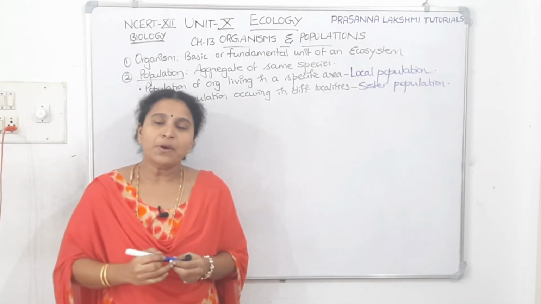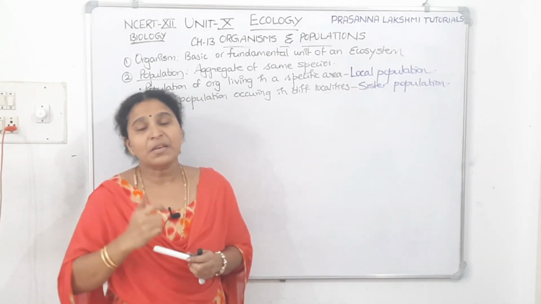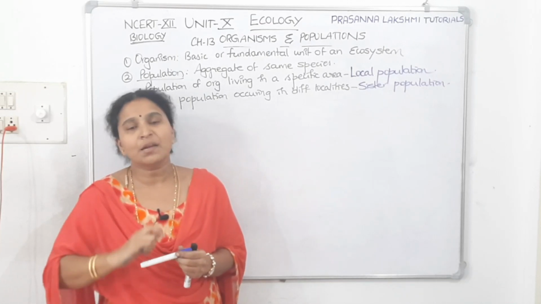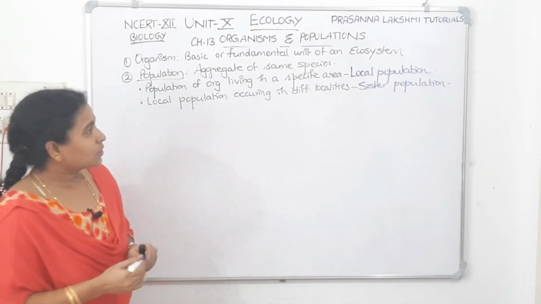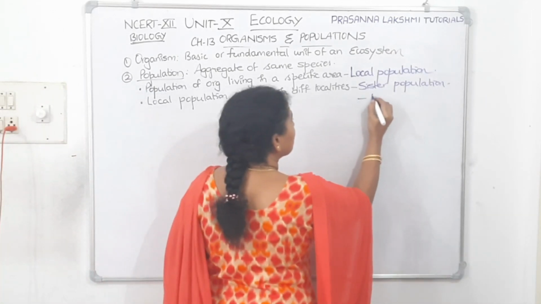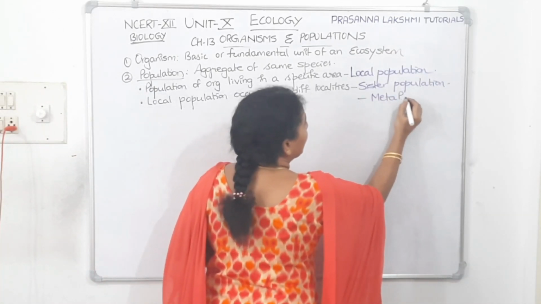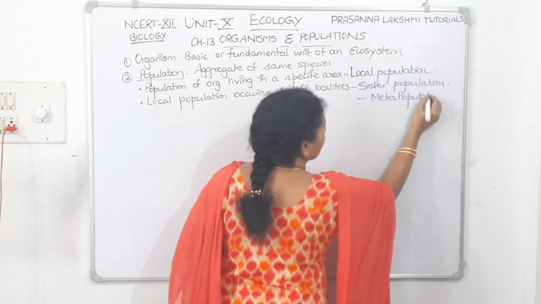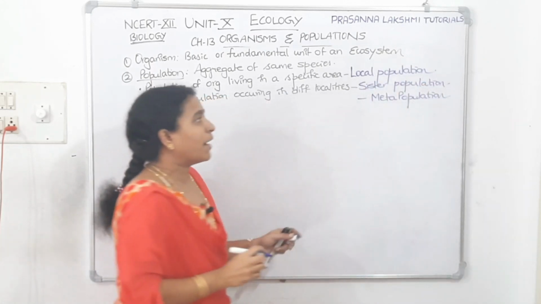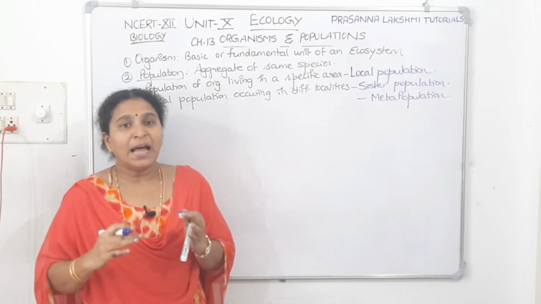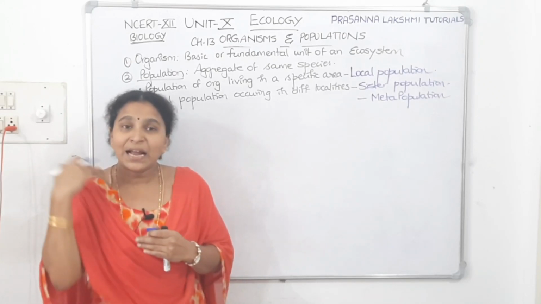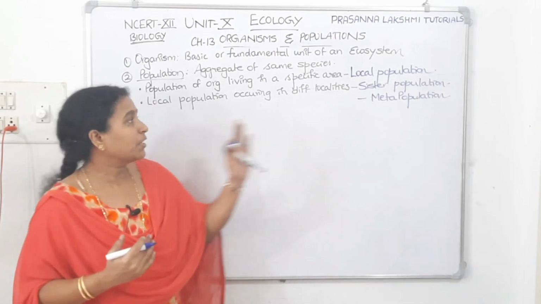Now, local population, if they are intermixing, if they are showing intermixing abilities, then what is that called? That is called metapopulation. We'll see what is metapopulation. Metapopulation means due to migration, the local population has shifted to a new area, and if they are intermixing with that area, then they are called as metapopulation.